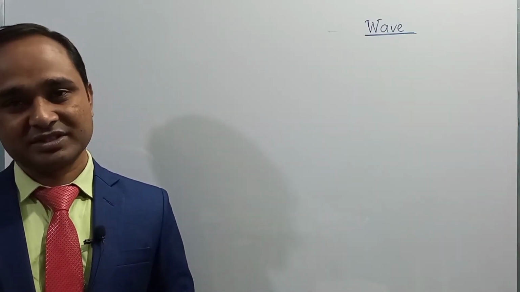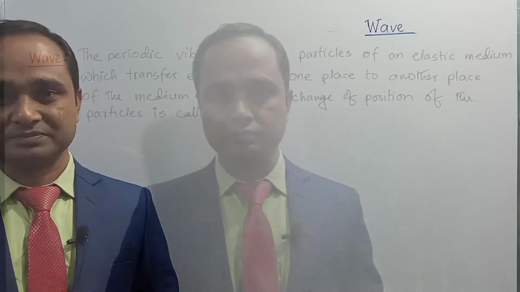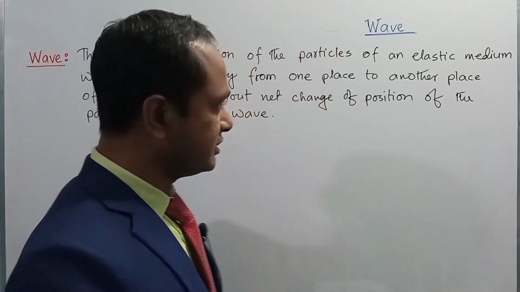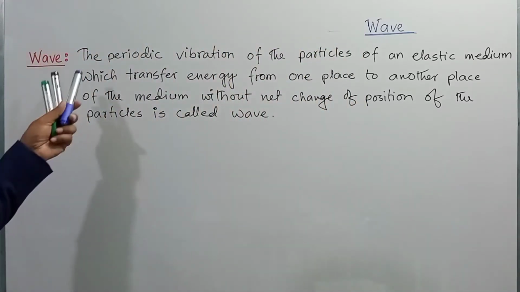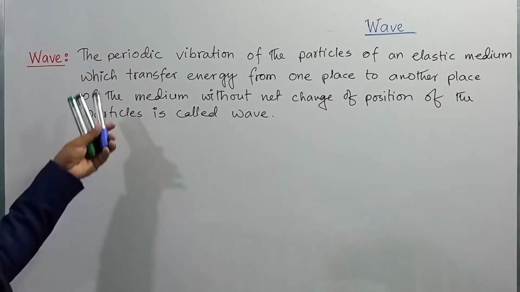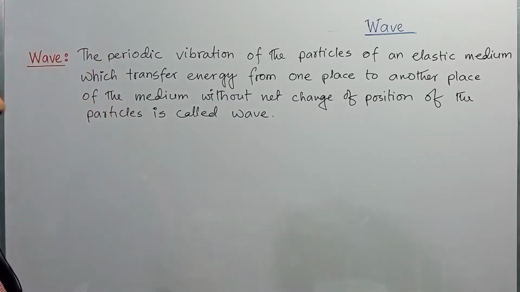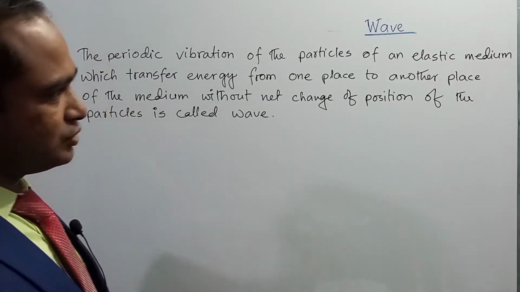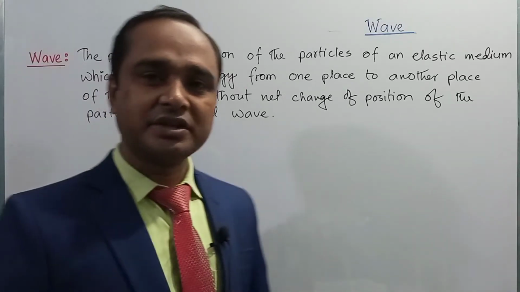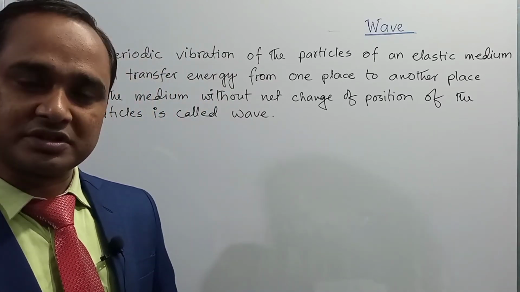So, dear student, now we can give the definition of wave. We can give the definition of wave as the periodic vibration of the particles of an elastic medium which transfer energy from one place to another place of the medium without change of position of the particle is called wave. It's a very important definition. Dear student, I hope you got it.